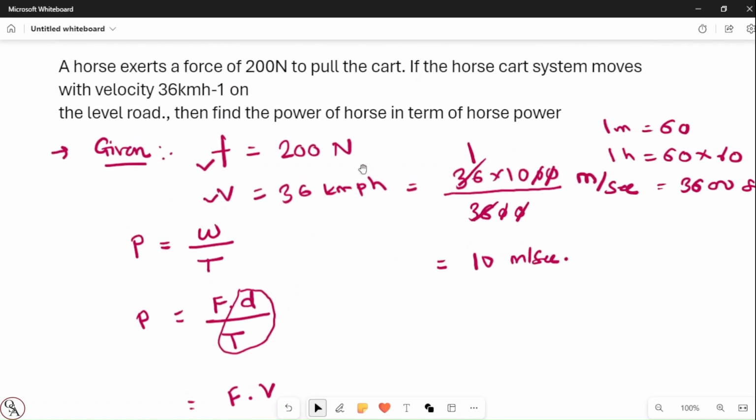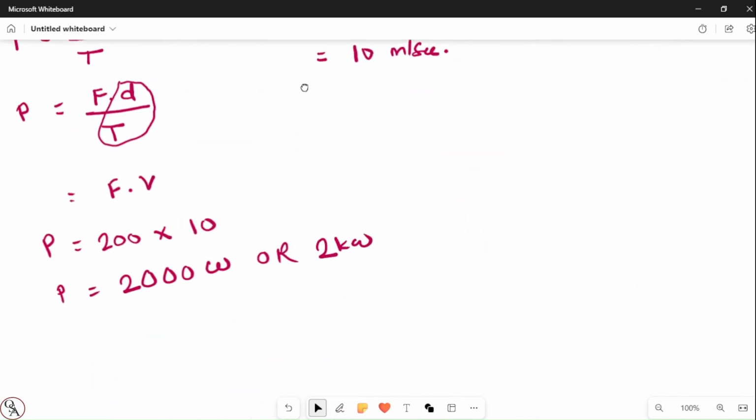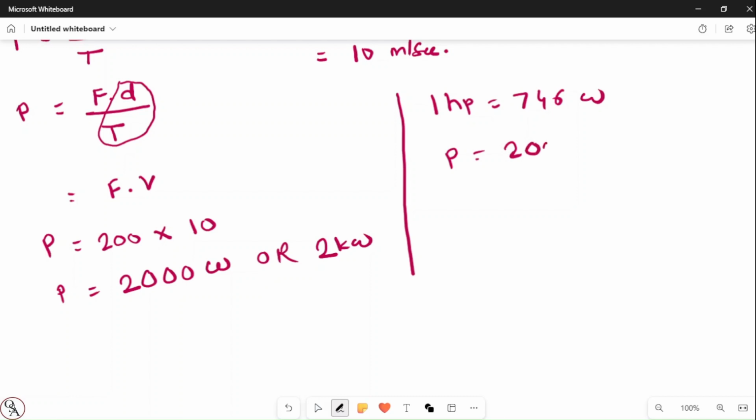They have asked for the power of the horse in terms of horsepower, right? To calculate the power in horsepower, we know that 1 horsepower is nothing but 746 watt. The power we have got is 2000.